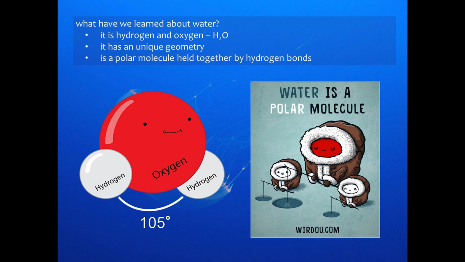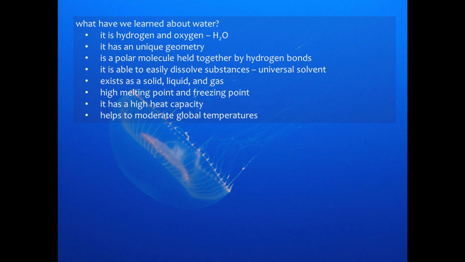Other things that we've learned about water to this point: it's easily able to dissolve substances. It's known as a universal solvent. It can exist on the earth as a solid, liquid, and gas. This is very unique. It has a high melting point and a freezing point of 0 degrees Celsius, very different from other substances. Most importantly, it has a very high heat capacity. It takes a lot of energy to raise a gram of water by 1 degree. And the fact that it has a high heat capacity also helps to moderate global temperatures.